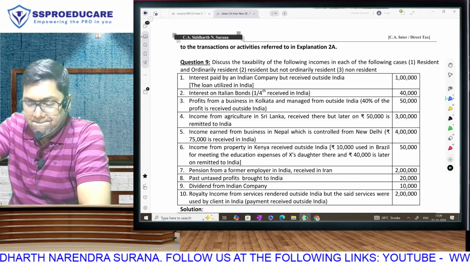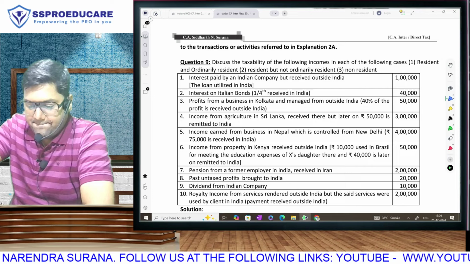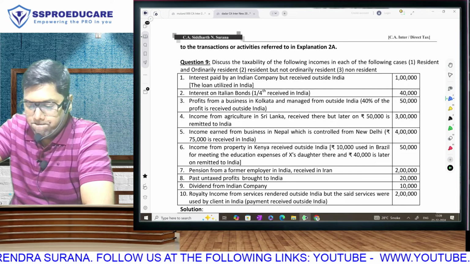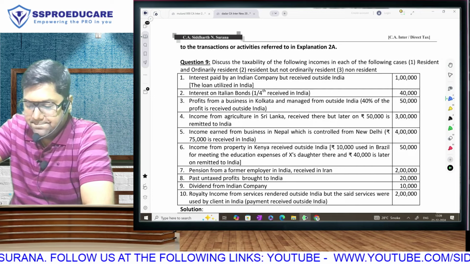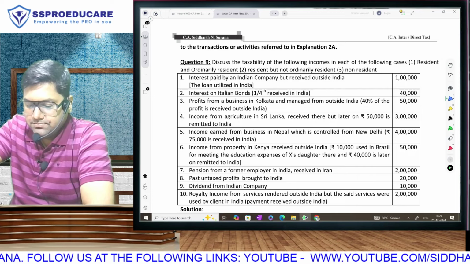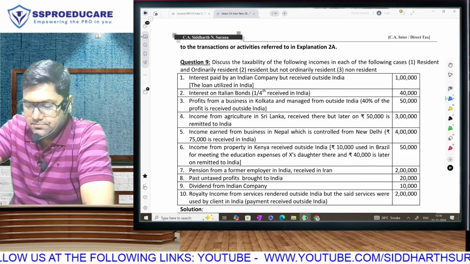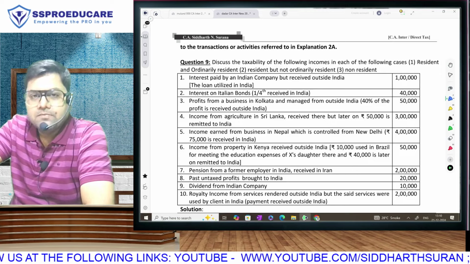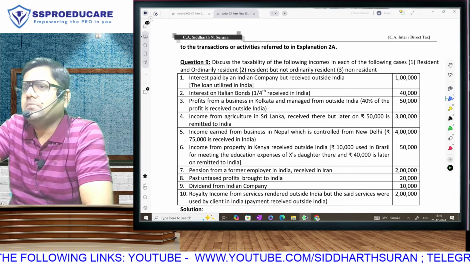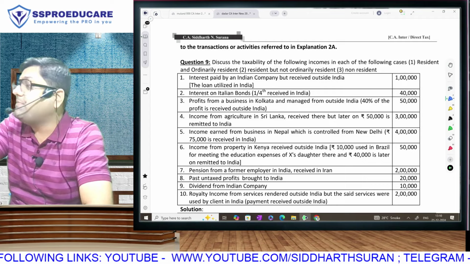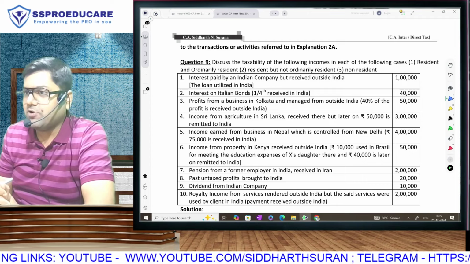Discuss the taxability of the following incomes in each of the following cases. 1. Resident and ordinarily resident. 2nd. Resident but not ordinarily resident. Third, non-resident. First, interest paid by an Indian company but received outside India. The loan utilized in India. Okay, so now we have to discuss, is this Indian income or foreign income? If it is Indian income, it will be taxable for everyone. If it is foreign income, still it will be taxable for ROR.